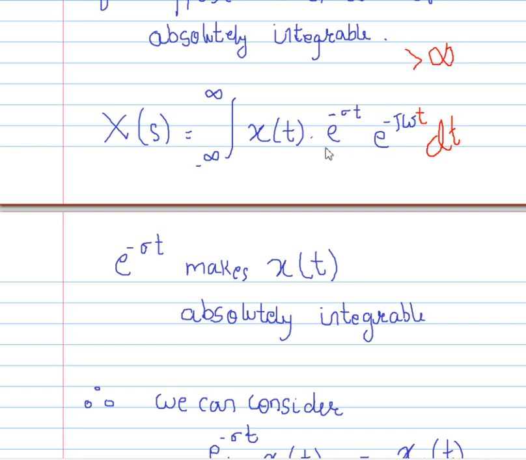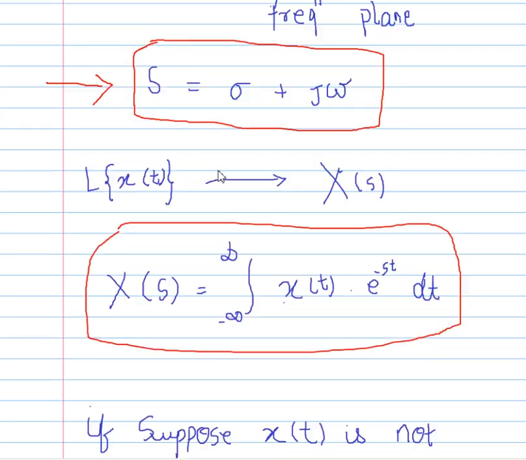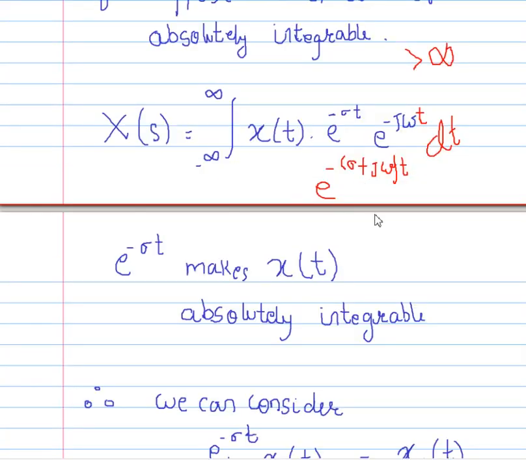In this e raised to power minus sigma t e raised to power minus j omega t, we can make it like this: minus sigma plus j omega, and we know this sigma plus j omega is s, so e raised to power minus st.